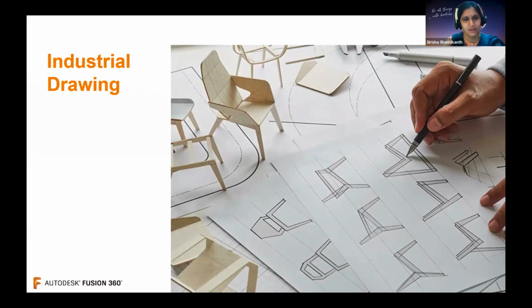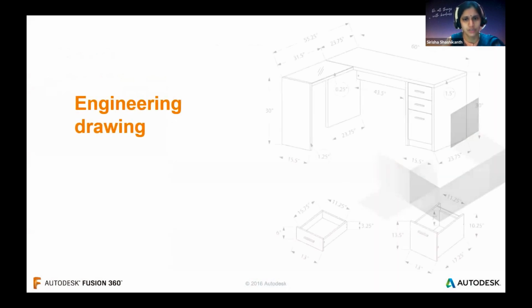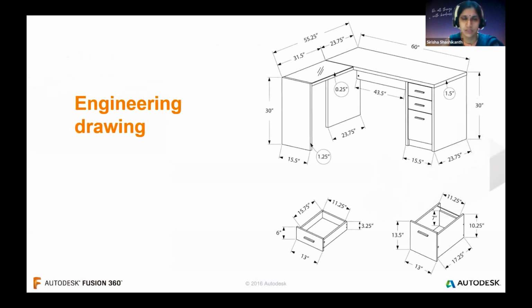I always recommend that people have sound knowledge of engineering drawing. Though we can make many very good engineering drawings after we learn Fusion or a CAD software, reading engineering drawing is also important. If you're working somewhere, you'll be handed some blueprint, and you should be able to read these dimensions, right?